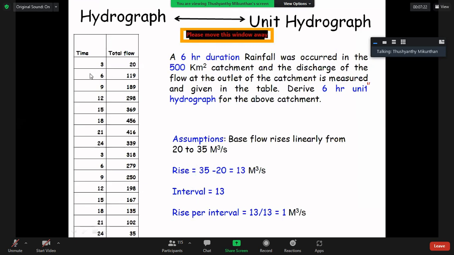Otherwise you have to calculate one by one. So rise per interval is 1 cubic meter per second, because 13 cubic meters over 13 intervals. Each interval it rises 1 cubic meter per second.